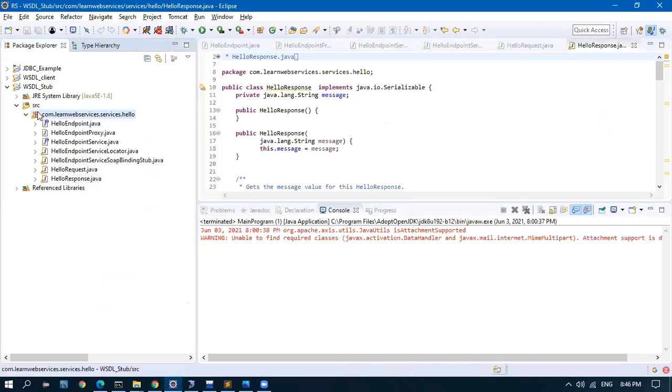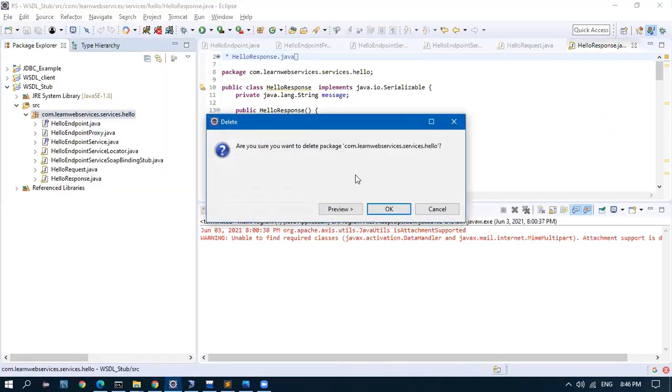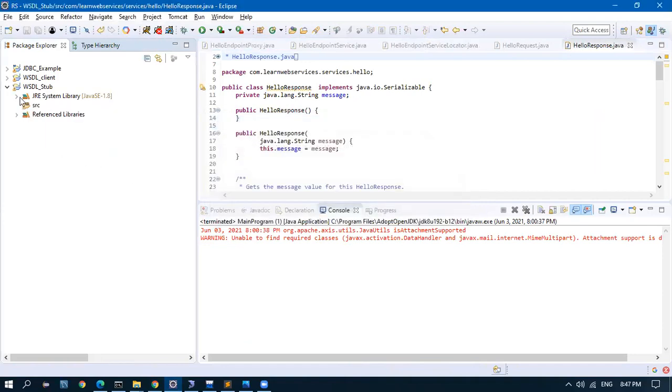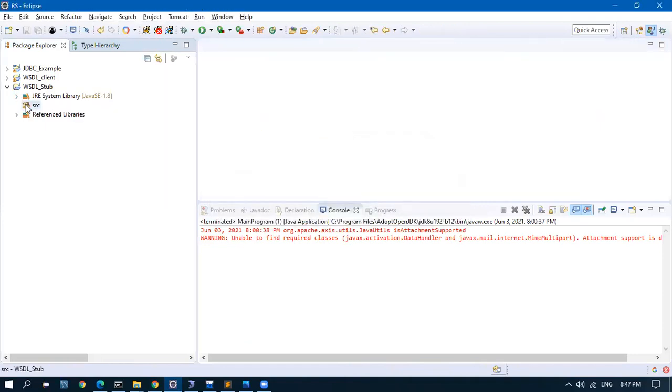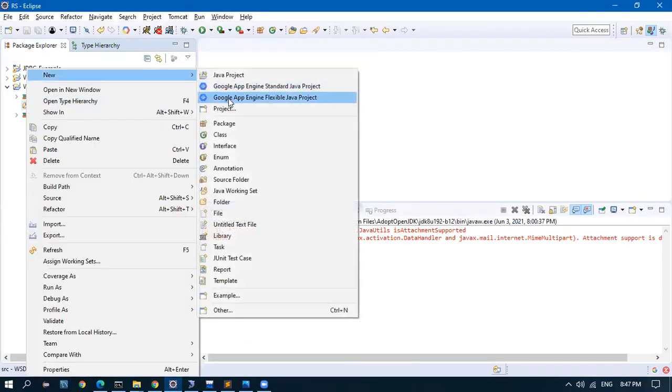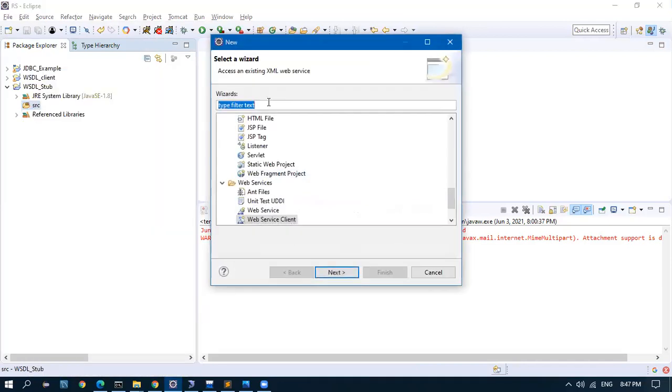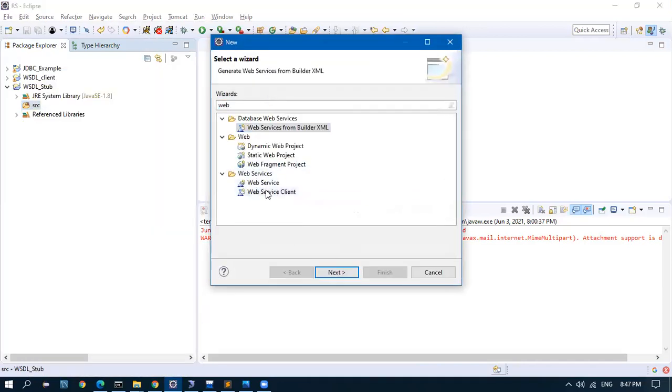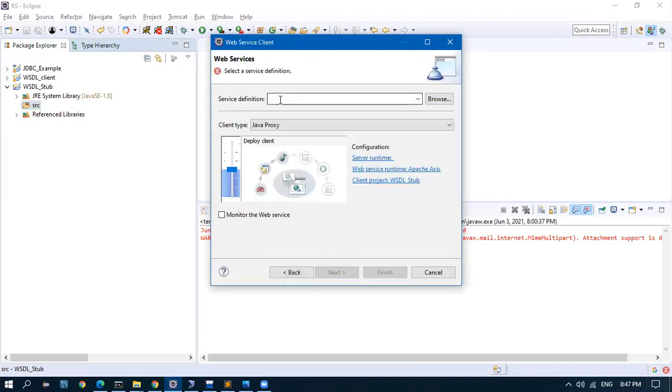I will delete this and recreate it once again. The folder is empty now. I right click, go to new, other, and type web. I am telling it I want to generate a web service client. And it is asking where is the web service. I'll give the URL, the WSDL file. See, immediately the red color mark went on. This is okay, this is not an issue.